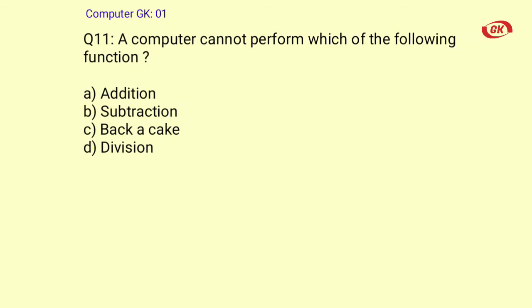Question number 11. A computer cannot perform which of the following function? A. Addition, B. Subtraction, C. Bake a cake, D. Division. Correct answer is option C. Bake a cake. A computer cannot perform to bake a cake.